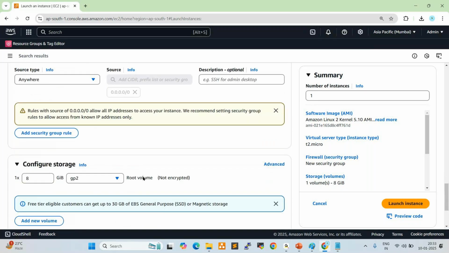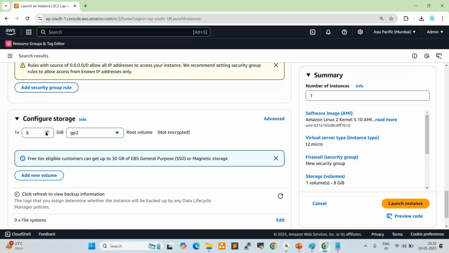Next one, scroll down here. Configure storage, right? While creating an EC2 instance, we create the operating system, deploy applications, and deploy patches. If you want to deploy any applications or operating system, we require storage, so storage is mandatory. By default, they're giving 8 GB of storage here.